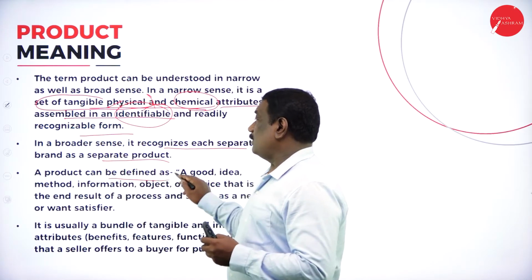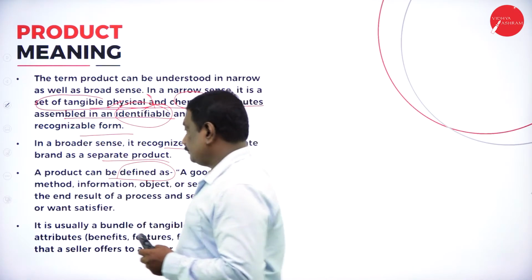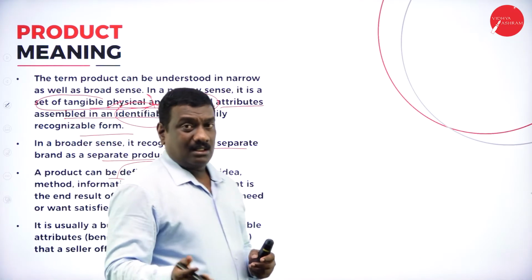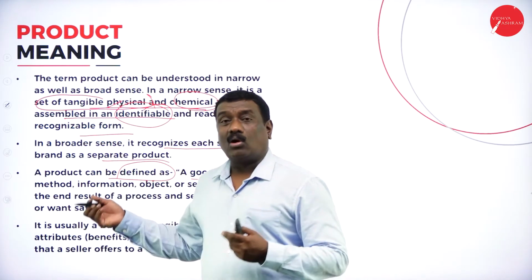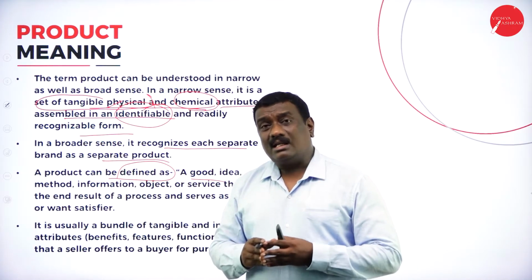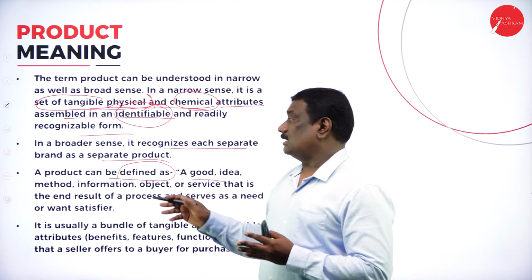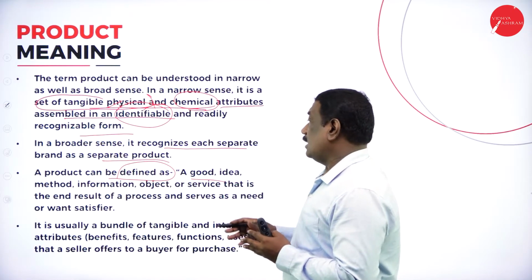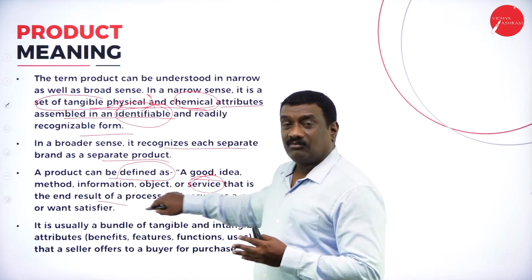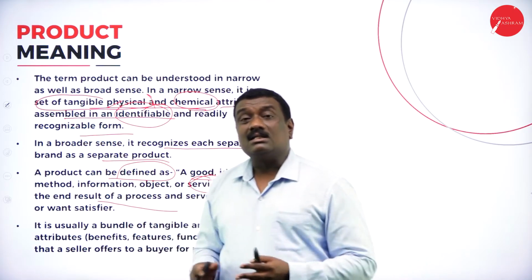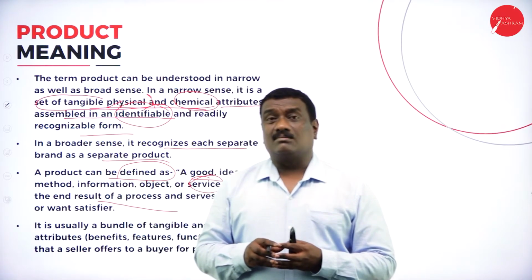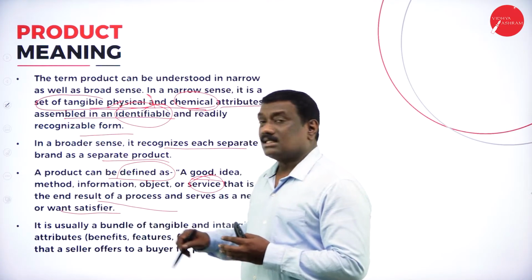And here, this can be defined. The product can be defined as, it says, it may be a good, that is a commodity, or it may be an idea, right? Or it may be a method, or it may be information, or it can be a service or an object. So anything can be included or taken as a product, or can be defined as a product, right? Or it may be a service also. It may be a service, and it says that is the end of that particular process, and that will serve the needs of the wanters, or we say needs of the customers, and it satisfies the customers.